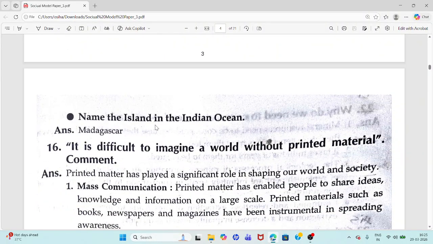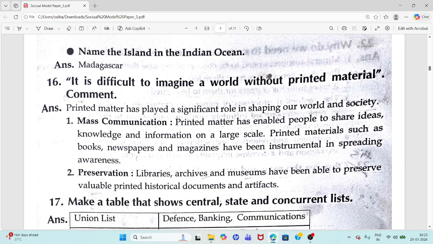Name the island in the Indian Ocean. Answer: Madagascar.